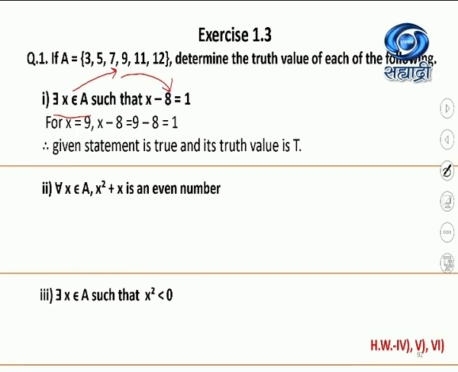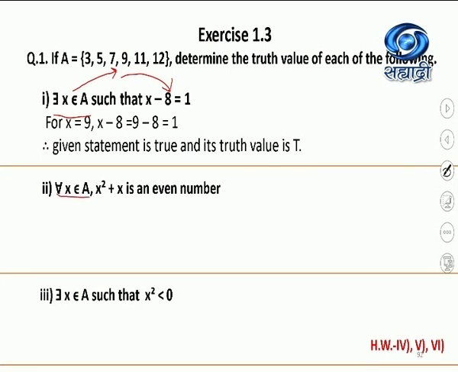How is it written? For x equal to 9, x minus 8 equals 9 minus 8 equals 1. Therefore, the given statement is true and its truth value is capital T. This question may come for 1 mark in the exam. So, that is how you will write the answer.